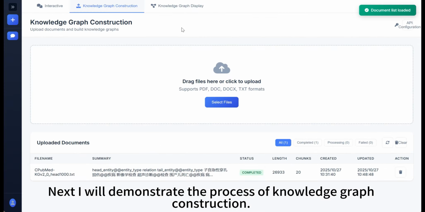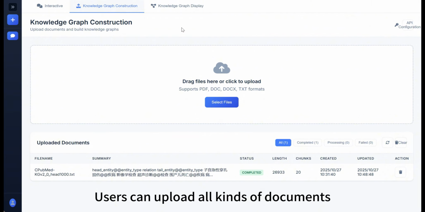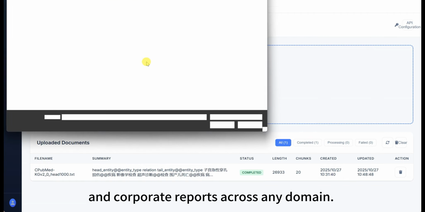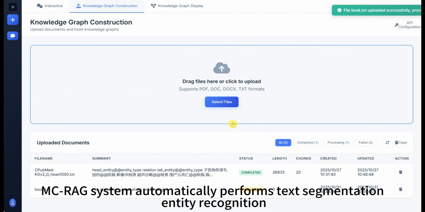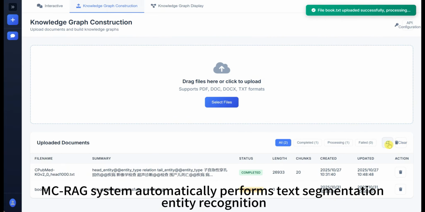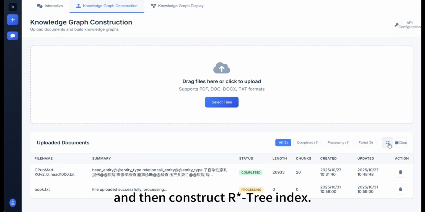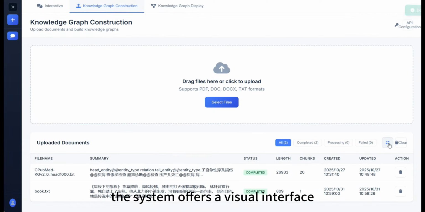Next, I will demonstrate the process of knowledge graph construction. Users can upload all kinds of documents, from academic papers to policy files and corporate reports, across any domain. The MC-RAG system automatically performs text segmentation, entity recognition, and relation extraction, ultimately generating structured knowledge graphs, and then constructs an A-star tree index. Once the final index is built, the system offers a visual interface that presents its structure.